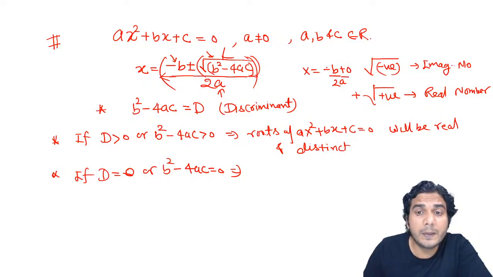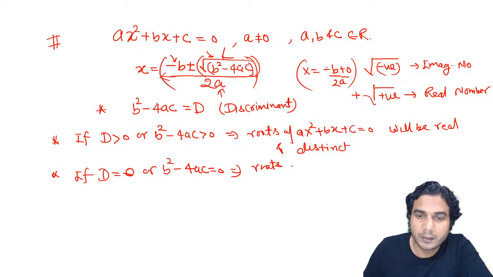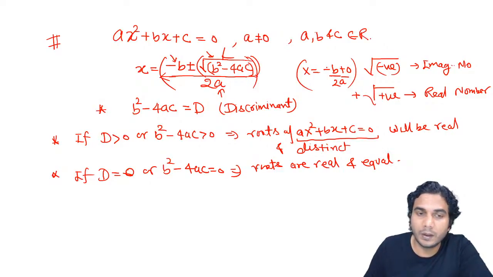So both roots will be minus b by a, right? Both roots will be minus b by a. So in this case, roots are real. Roots of the same equation we are talking about, ax square plus bx plus c is equal to 0. Roots are real and equal, okay? We call it repeated roots because a quadratic equation always has two roots. So roots will be real and equal, all right?